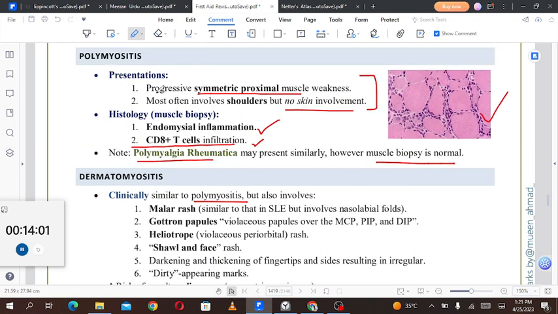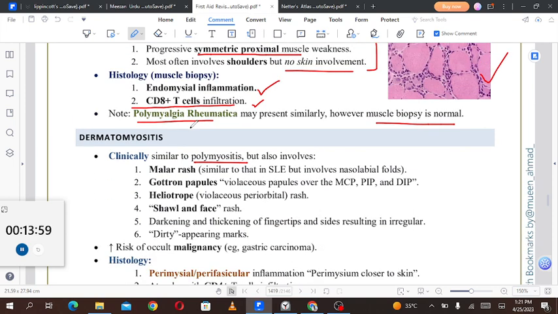Dermatomyositis, clinically similar to polymyositis. As you can see, these conditions are very similar to each other. So clinically similar to polymyositis, but also involves a malar rash. That makes it similar to systemic lupus erythematosus, but it involves the nasolabial folds. It has Gottron papules, that is very specific. These are violaceous papules over the metacarpophalangeal, proximal interphalangeal and distal interphalangeal joints. Heliotrope rash, that is a violaceous periorbital rash.